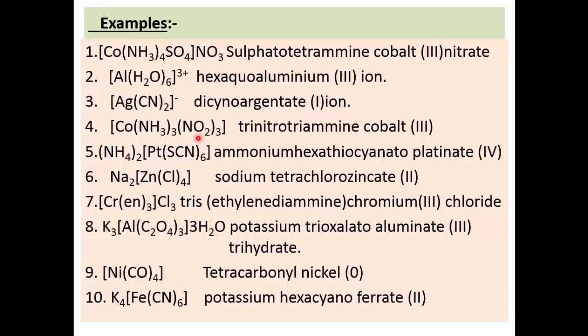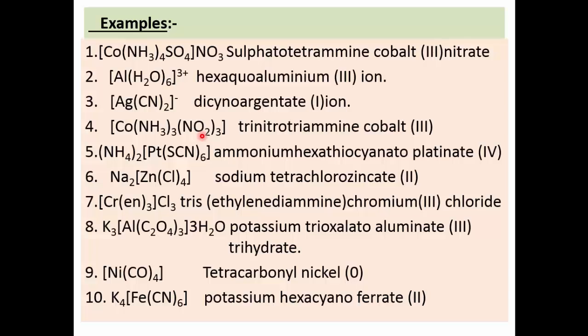Then see the next complex. Here on this square bracket there is no charge. Therefore this is a non-ionic complex. Cobalt metal ion is attached to neutral molecules ammonia as well as to this nitro, which is a negative ligand.